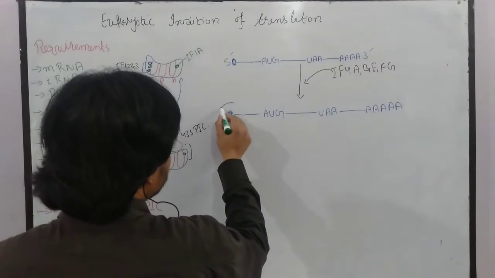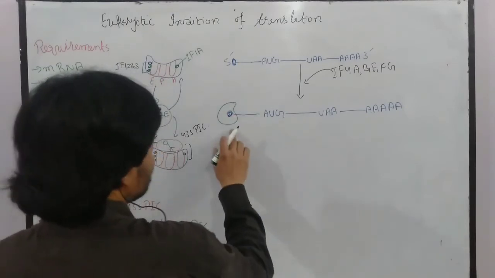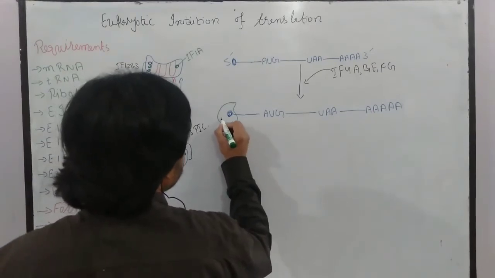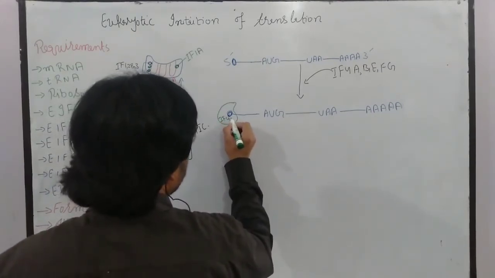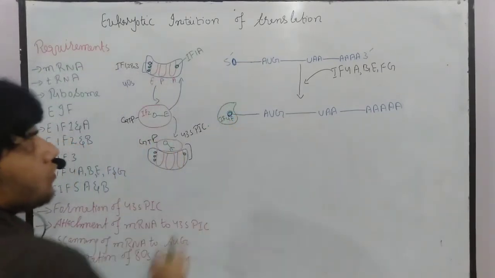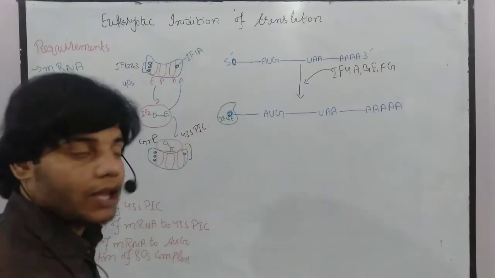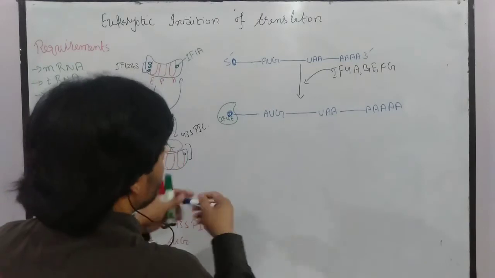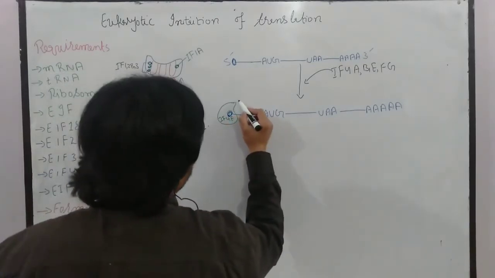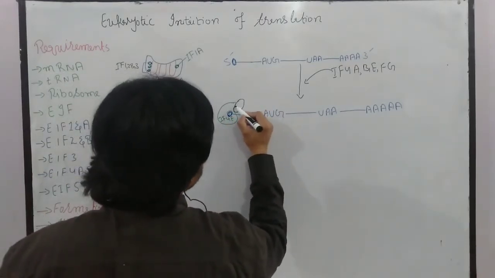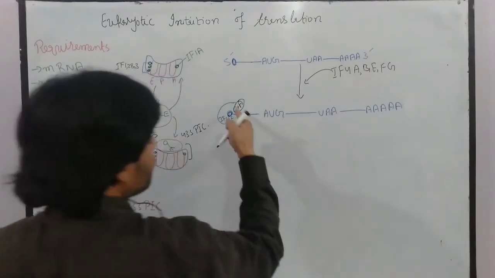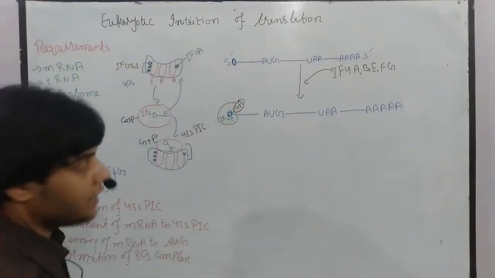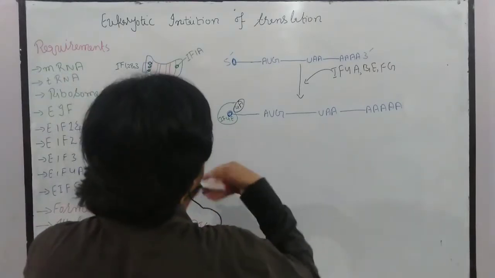Okay, so this is the first initiation factor, which we call initiation factor 4E. First, initiation factor 4E will bind to the 5' capping area of this eukaryotic mRNA. After that we have 4A. 4A will just bind to this IF4E site.